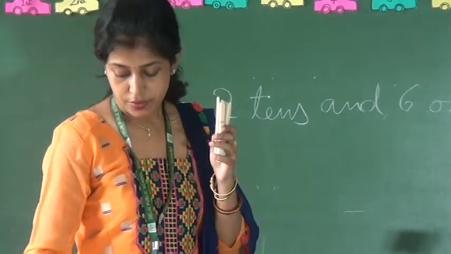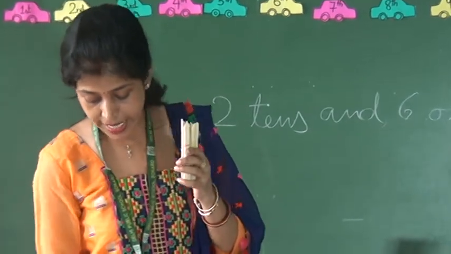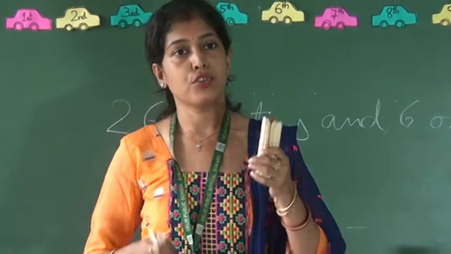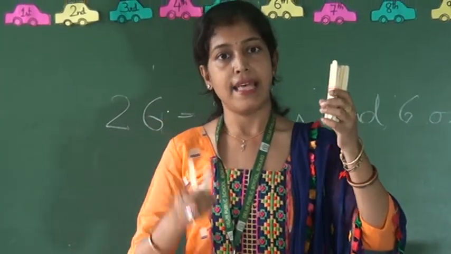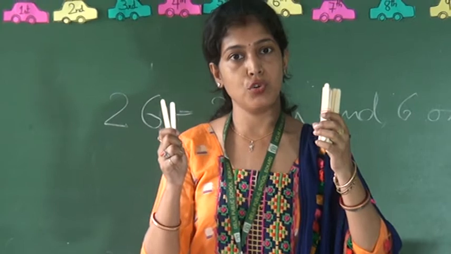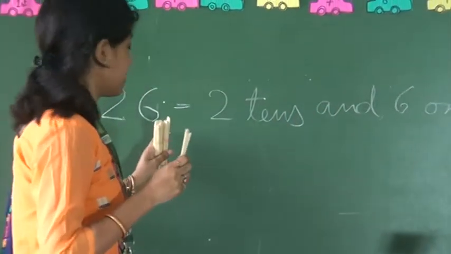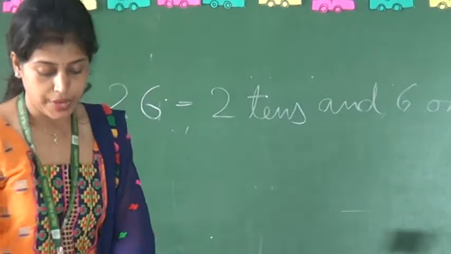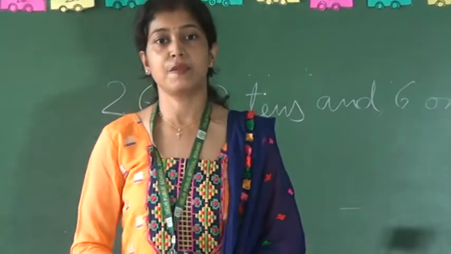So here we will take 6 sticks. Okay. So 2 tens and 6 ones equals 26. This way we expand the numbers in expanded form.